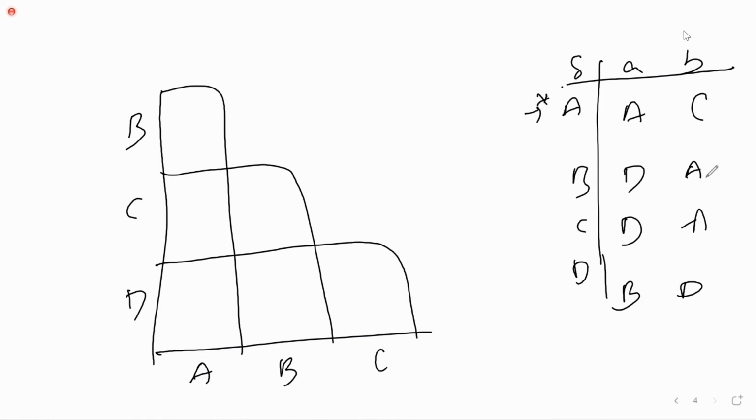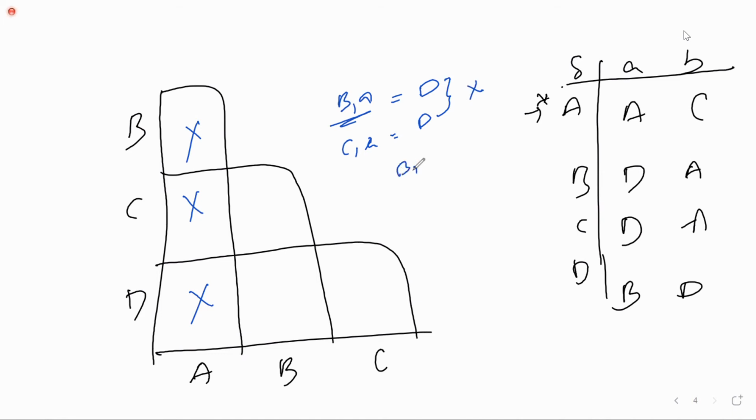Now observe carefully. First, put crosses on the final state: cross all the boxes opposite the final state. Now B on A, where is it going? D. Next, C on A, where is it going? D. Both are non-final, so don't cross it. If both are non-final, don't cross it. If any one of them is final, then cross it.